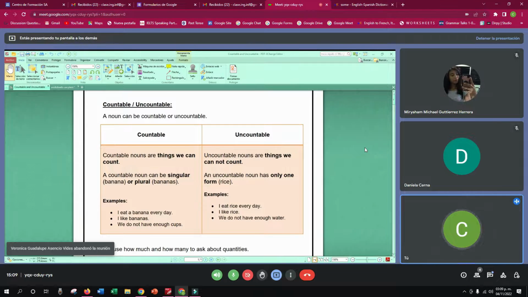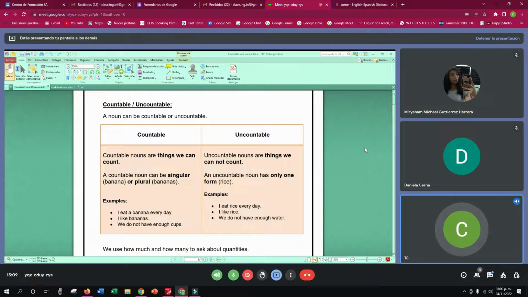So, en el caso de los contables, puedes tener dos formas, ¿verdad? Puede estar en singular y convertirse a plural. For example, I eat a banana every day. Or you can say, I like bananas. We do not have enough cups, right? So, countable nouns can be singular or plural.